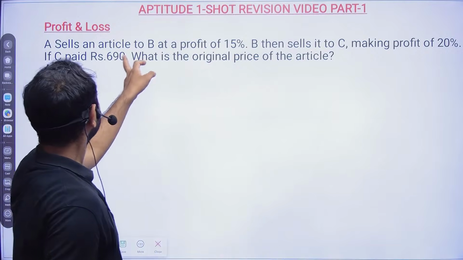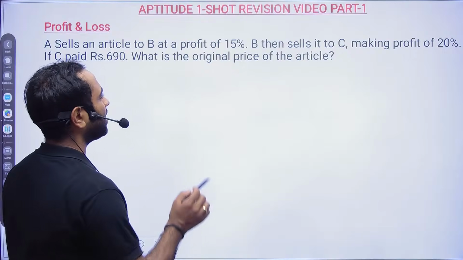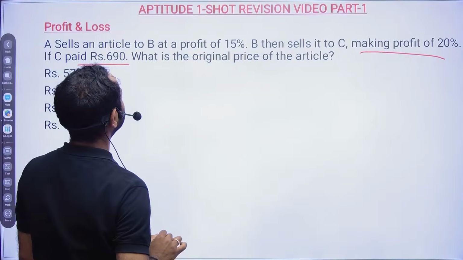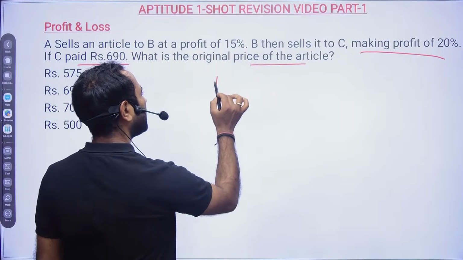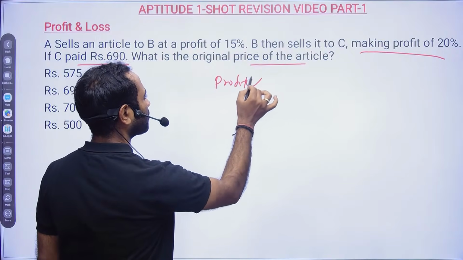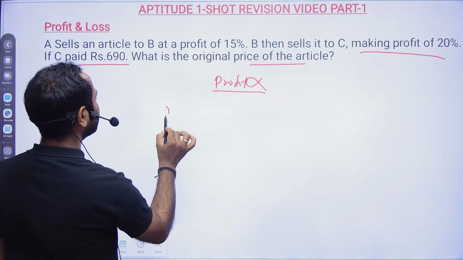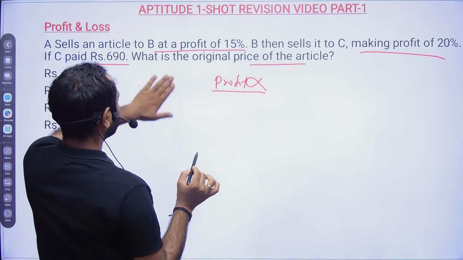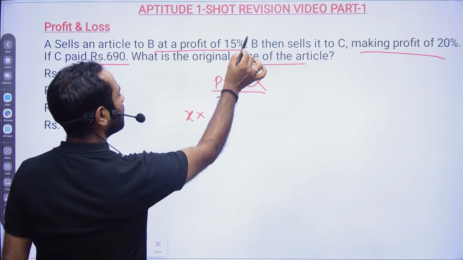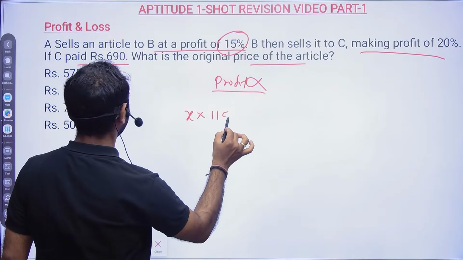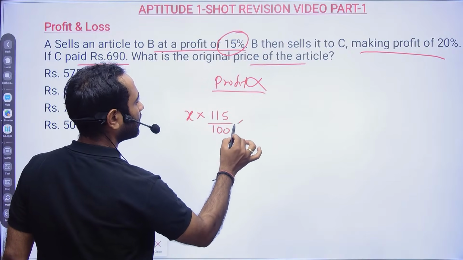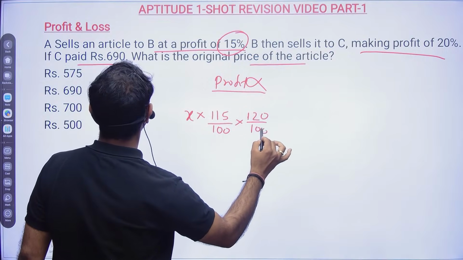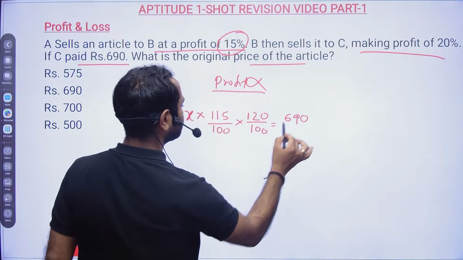That's okay, no problem. A sells an article to B at a profit of 15%, B sells it to C making a profit of 20%. If C paid rupees 690, what is the original price? I don't consider this a profit and loss question. It's very simple. Suppose he bought at X. As I told you in the beginning, if there is any profit, add it to 100 and divide by 100. B is selling to C, add it to 100, divide by 100, and equal to 690.